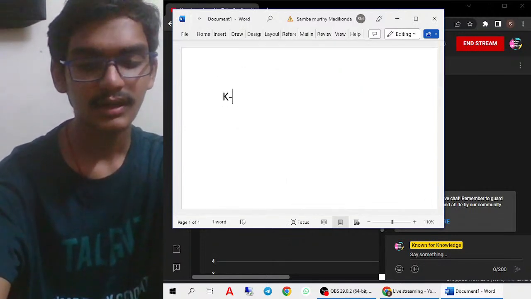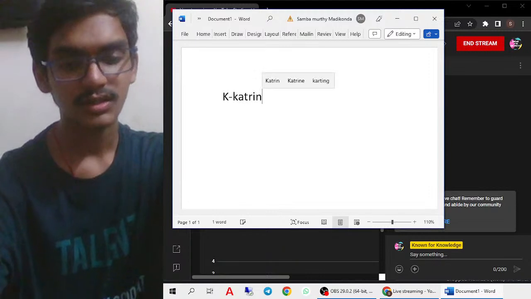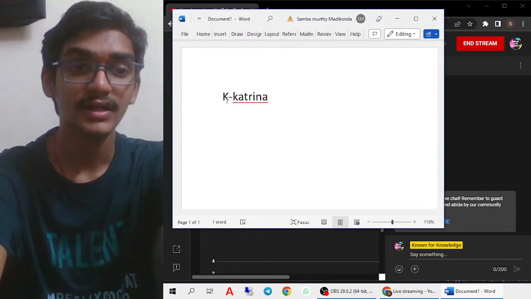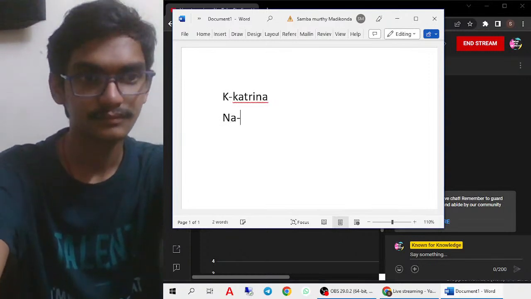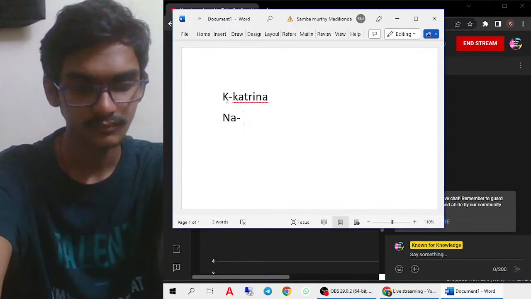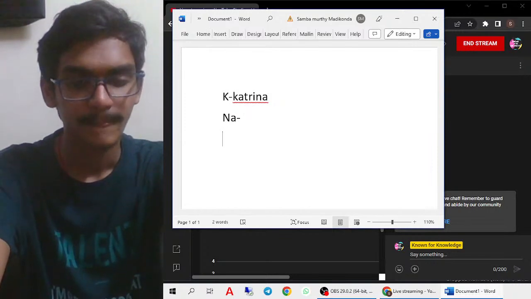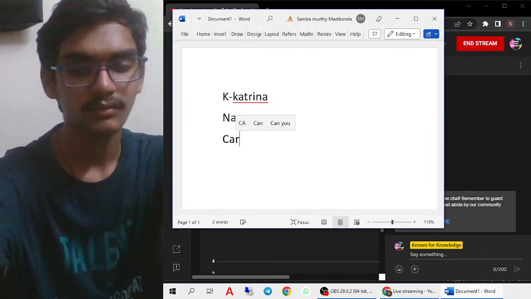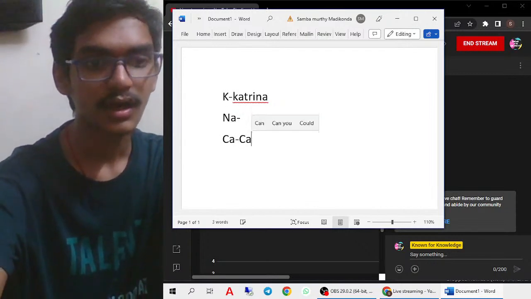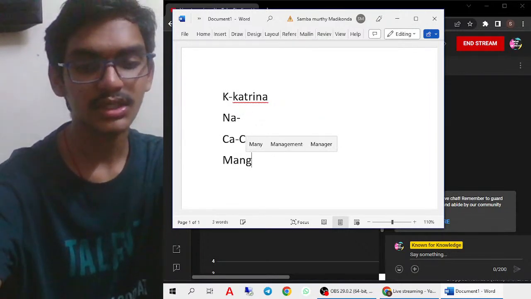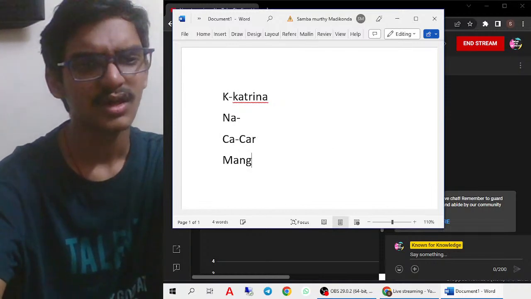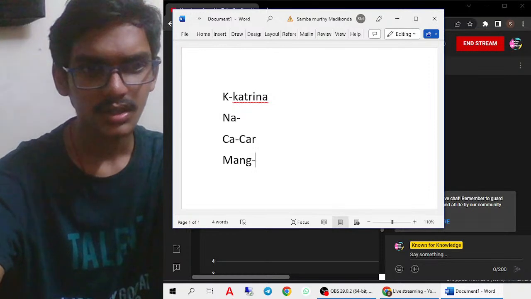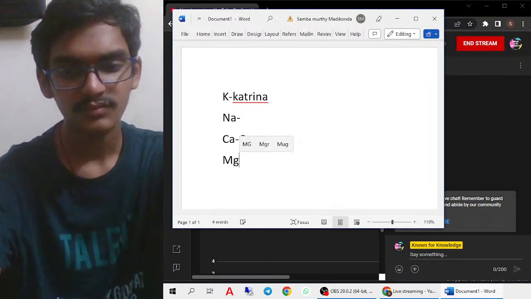K for Katrina. Katrina ne car. C is nothing but car. Mangi, MG.